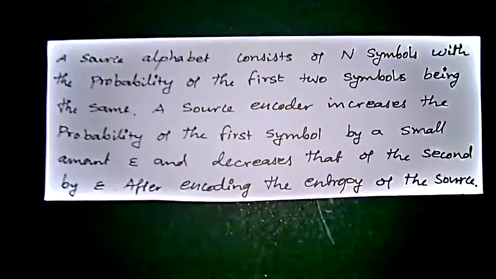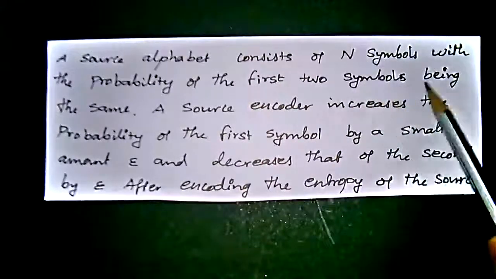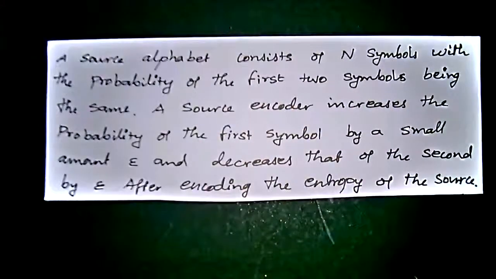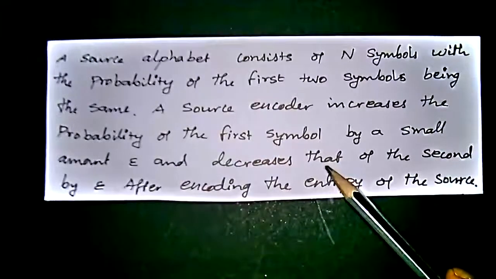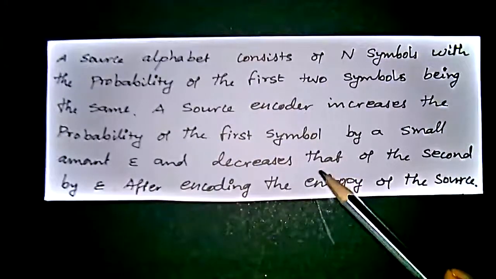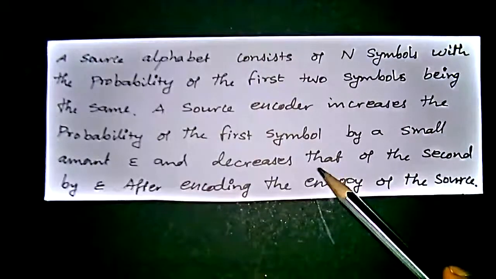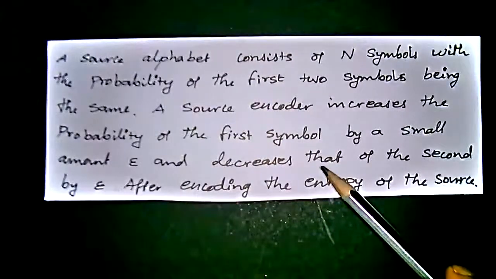The source encoder increases the probability of the first symbol by a small amount and decreases the probability of the second symbol by the same small amount. In the first line itself, the first two symbols are the same, but the encoder changes the first symbol by increasing it by some amount, and the same amount is decreased from the second, which are both equal in the beginning.